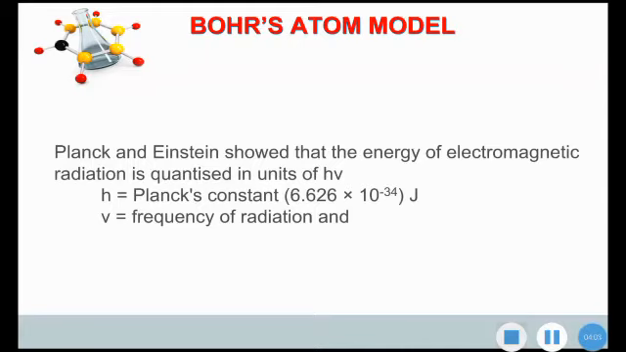The value of the Planck constant is 6.626 times 10 power minus 34 joule second. And nu is the frequency of the radiation. Max Planck and Einstein gave the idea that every electromagnetic radiation is quantized in units of h nu. Likewise, Bohr also gave a quantized model.